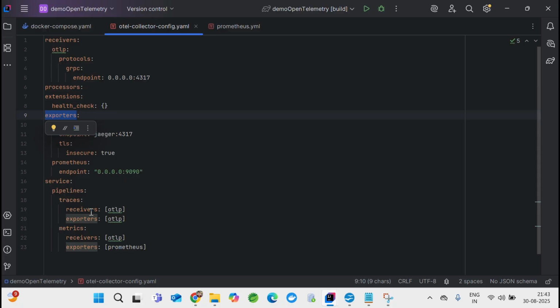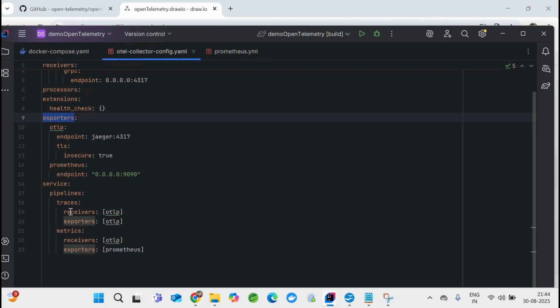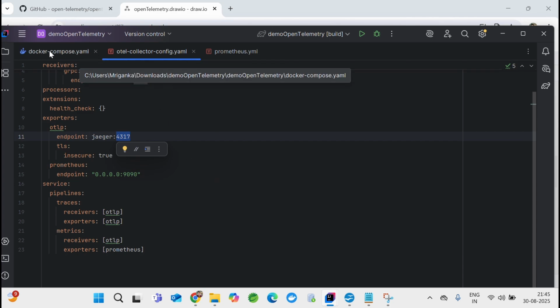So once you enable this too, you will see that there will be a nice UI. It will be very nice, and you can actually feel what's going on inside the microservices. Yep. So this is the Prometheus. Now Prometheus is running on port 9090, and we have this guy which is running on node 4317. So these two collectors, I have to basically engage while I'm running the application. I'll show you how we are injecting these exporters while running the application, and that will be very easy. They have made it very easy.